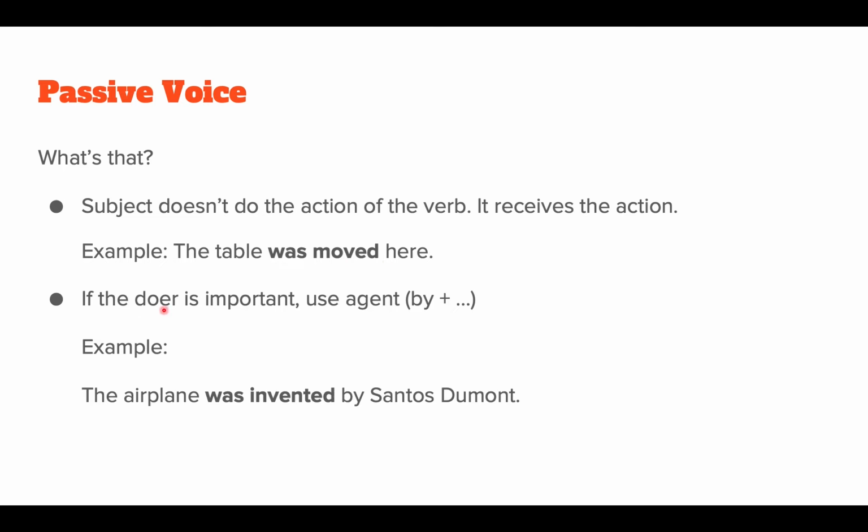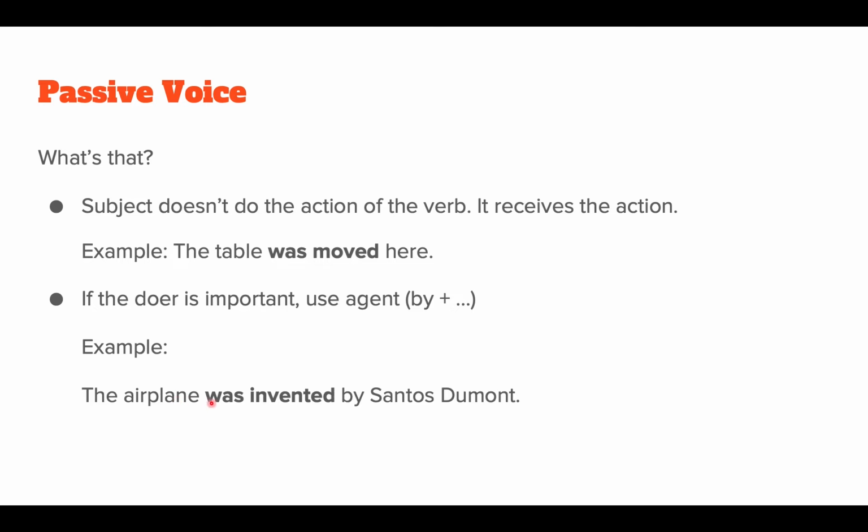If the doer, the person who does, is important, you use the agent, the famous agent of the passive. That is usually written with by plus the person, right? That is the famous agent of the passive, agente da passiva, right? That is preceded by the preposition by.